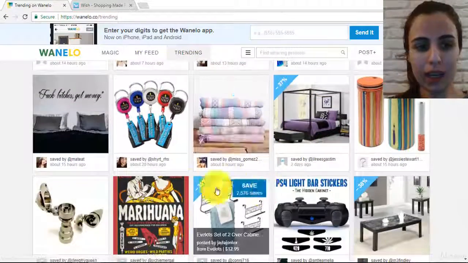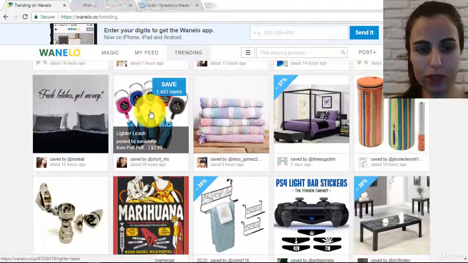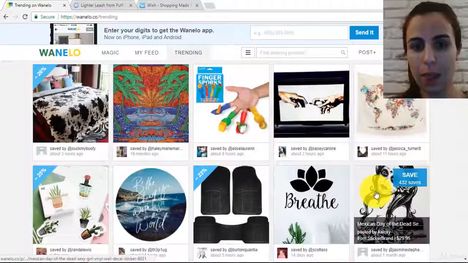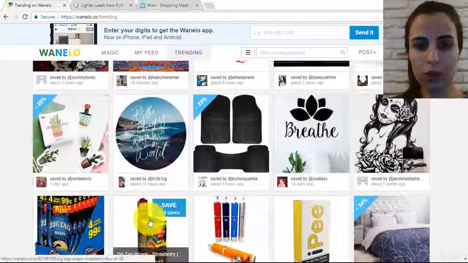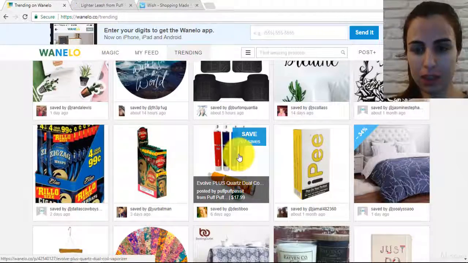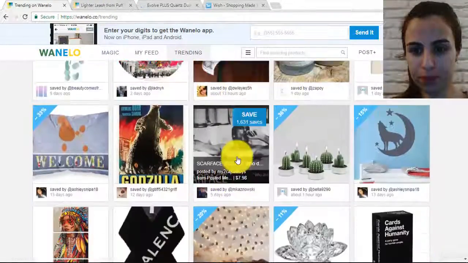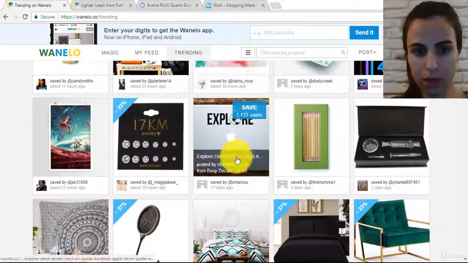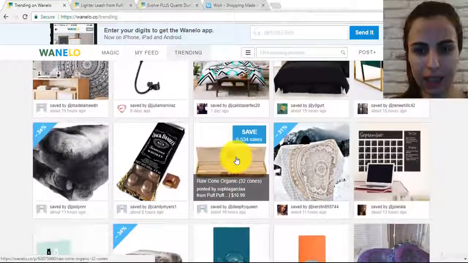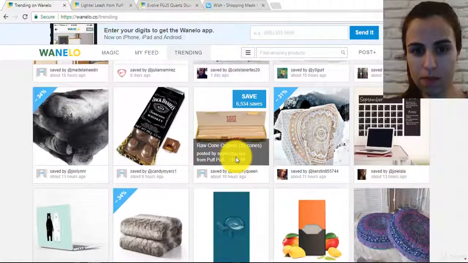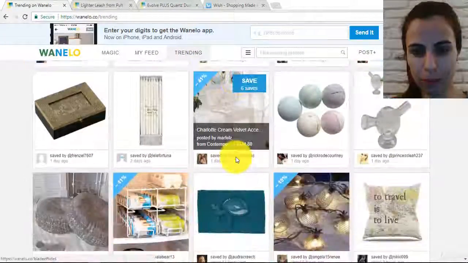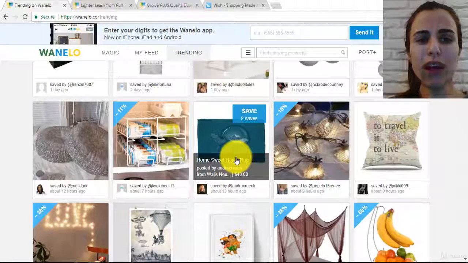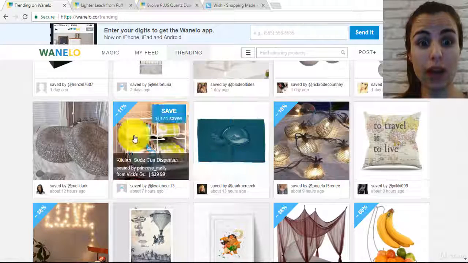Let me check what we can find in here. What's this, for example? I want to see what this is. It looks interesting. I'm going to scroll down more. Maybe check this one in here. What else can we find in here? The items you find in Wanello you might not find on AliExpress, but they will give you ideas about categories and subcategories. That's why they are important.